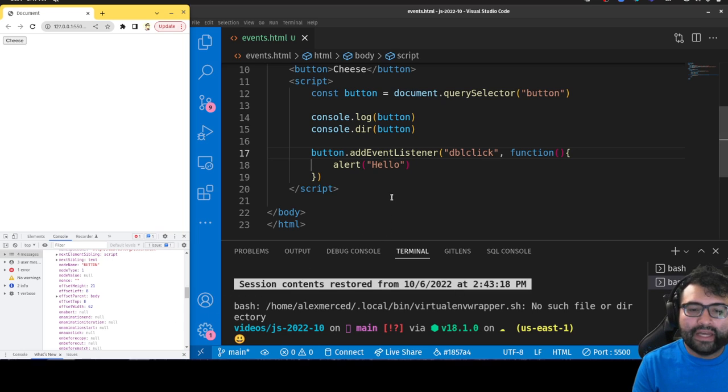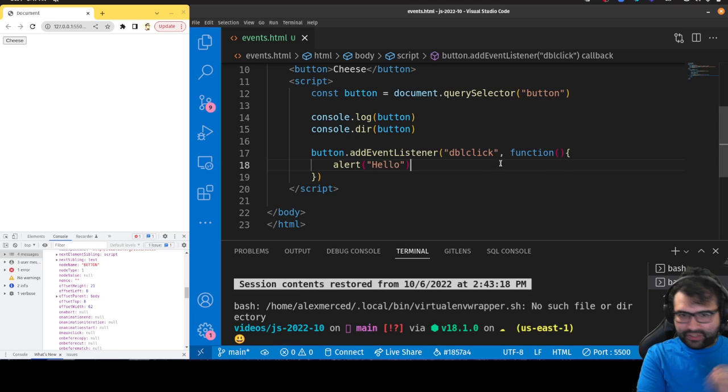Okay, but another cool thing is, what if I wanted to do something like, well, let me just show you something. Whenever an event occurs, it doesn't matter if it's a click event, a double click event, or literally any kind of event, the browser is going to generate an object of data called the event. It's the event object. It has a bunch of data that you could use.